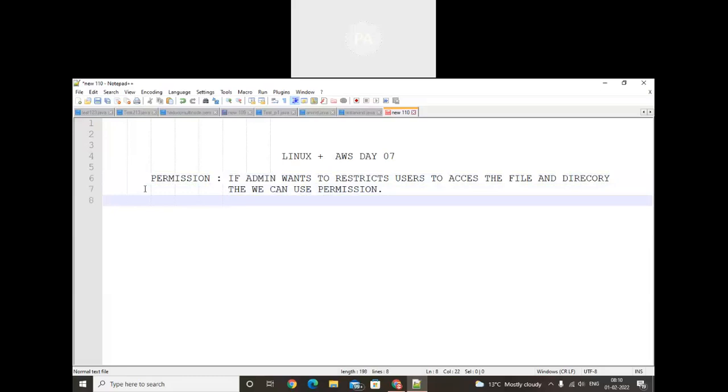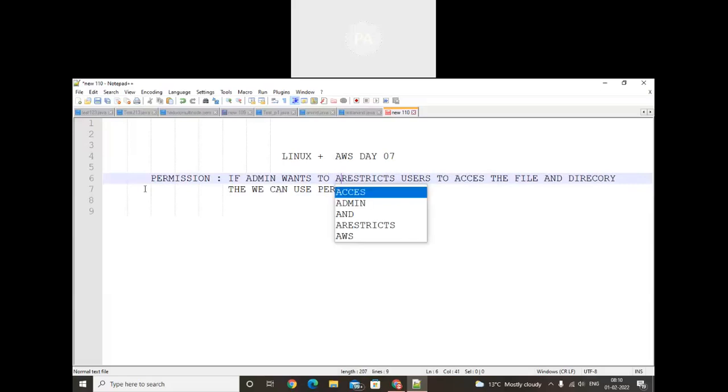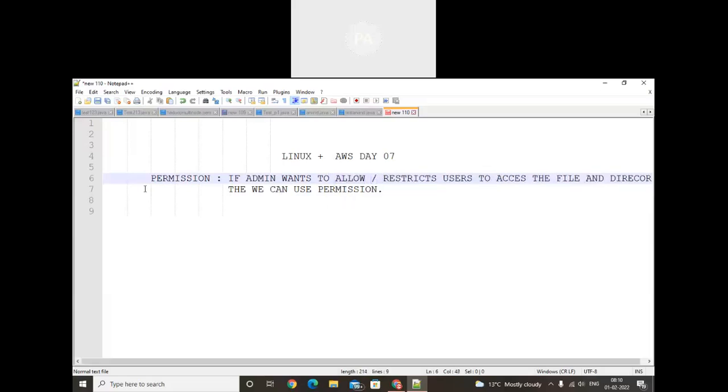Here I have written the definition. If admin wants to allow or restrict a user's access to the file and directory, then we will use the permission.